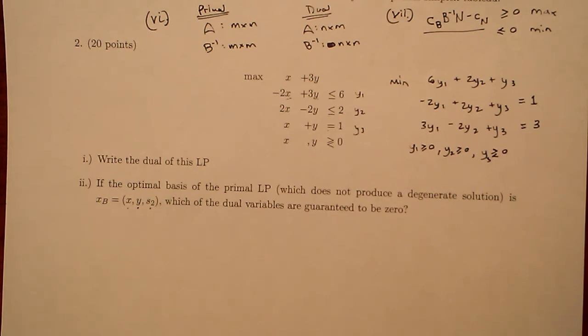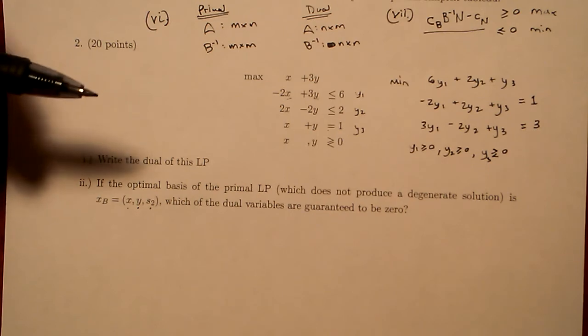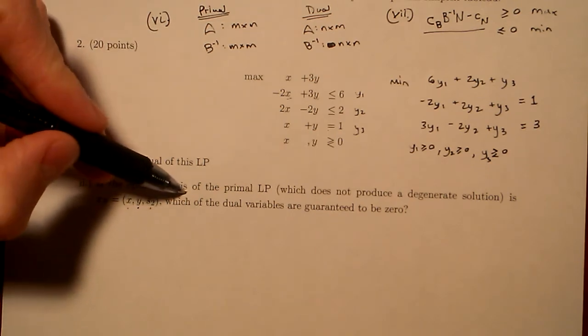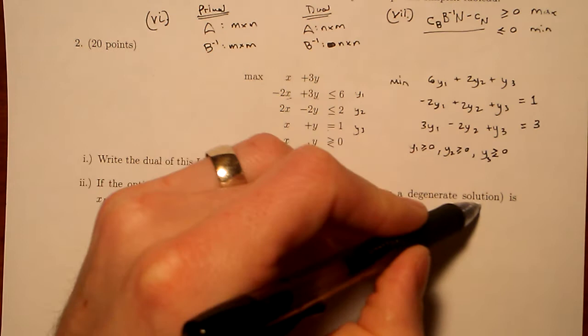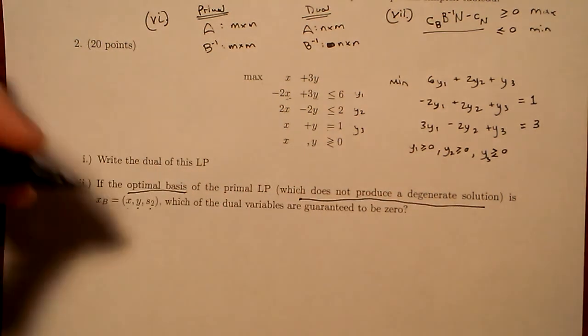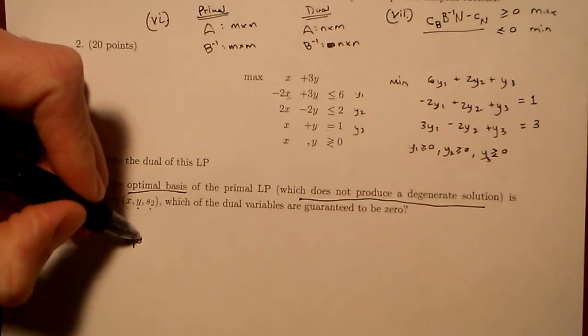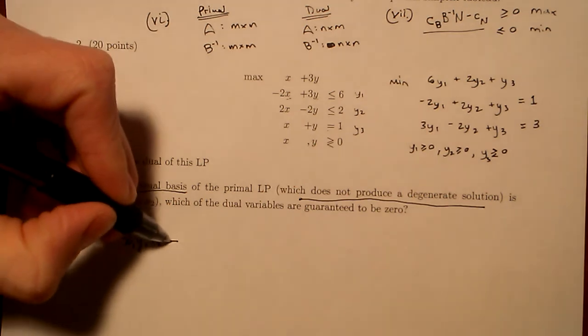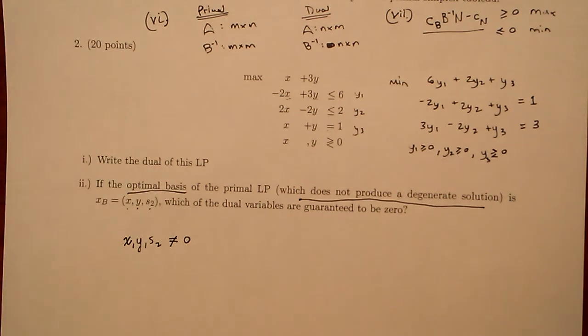You could have actually solved it in a more complicated way, but a couple of things. The optimal basis and not degenerate means this, that x, y, and s2 are all not equal to 0. Okay, because if one of them were equal to 0, then this would be a degenerate solution. Okay, so we know they're not equal to 0.